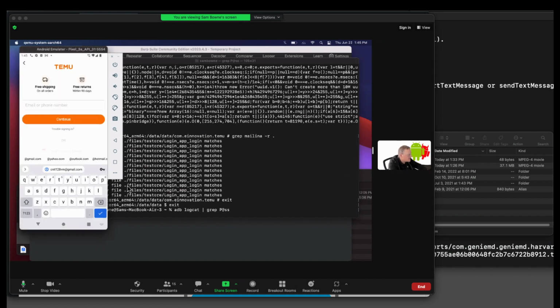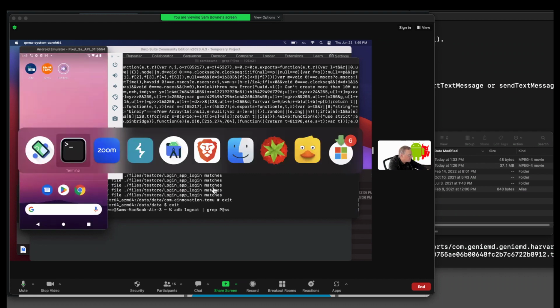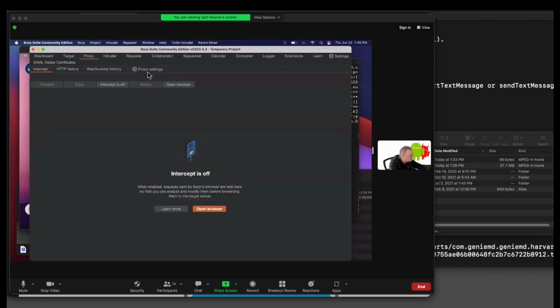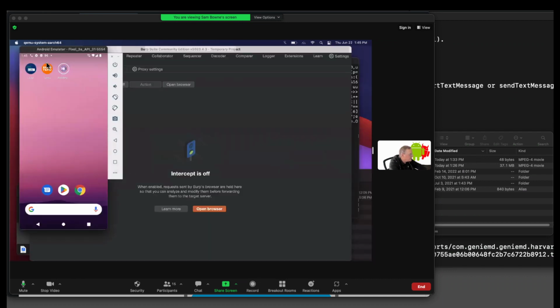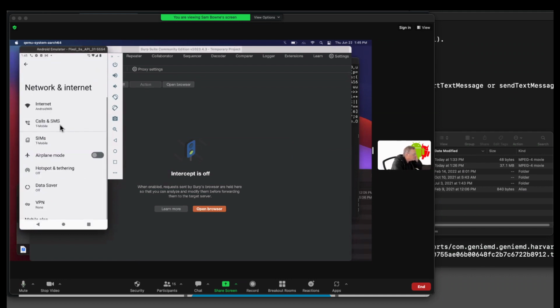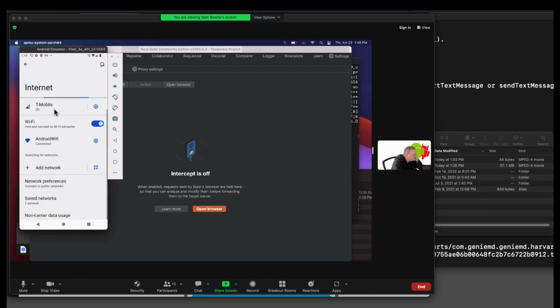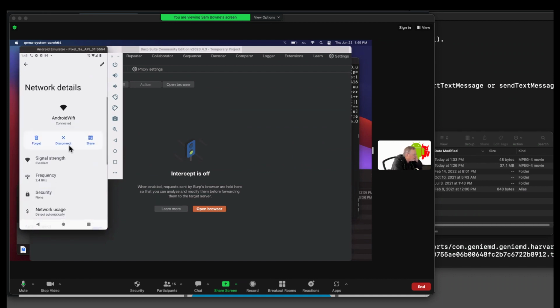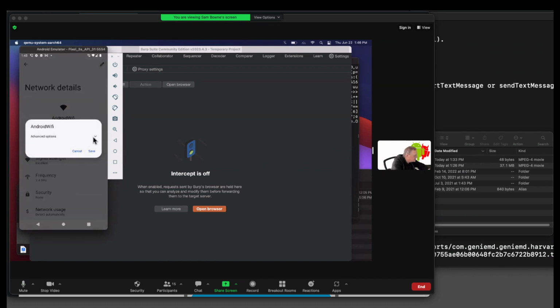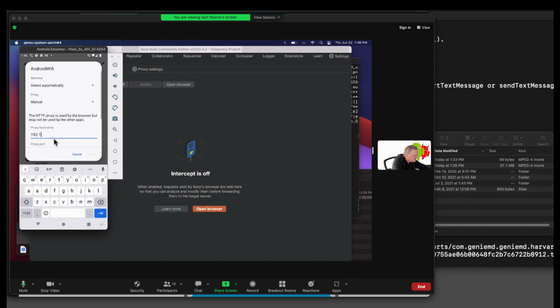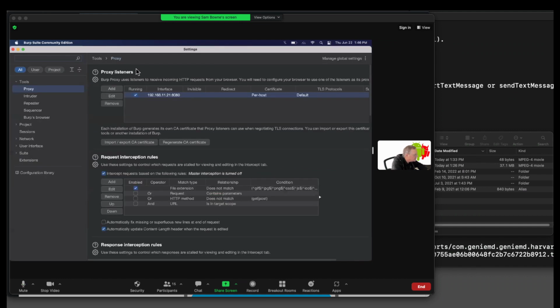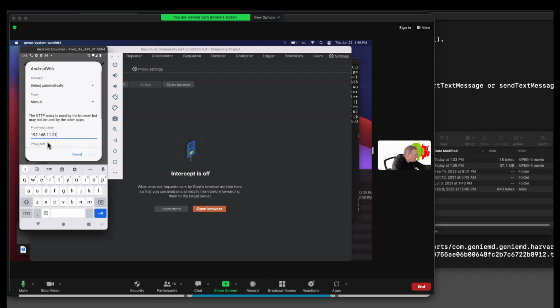Okay, now I want to break the networking. So my Burp is listening on 11/21. So I want my Android to send data through there. So I go to settings, network, internet, Android Wi-Fi, hit the pencil, and turn the proxy to manual, and that's 192.168.11.21, I think. Forgot it already. 21, okay, good. And then 8080.